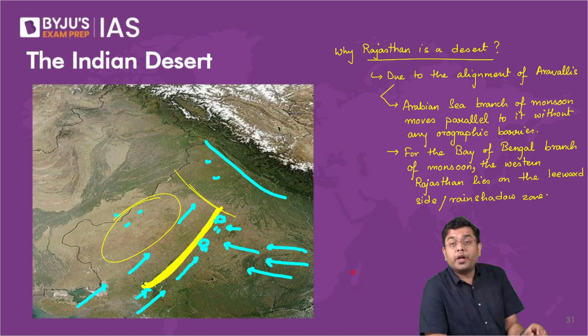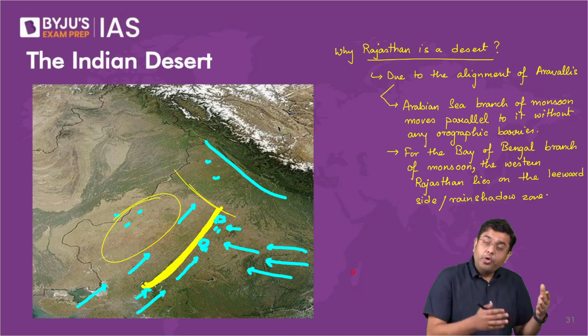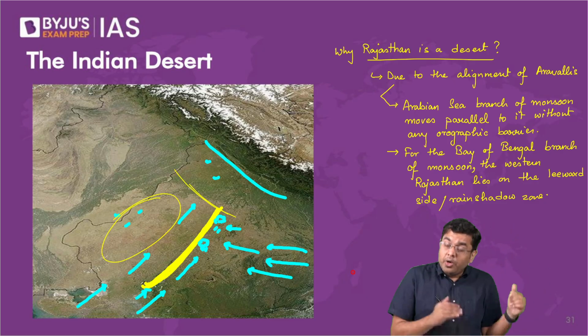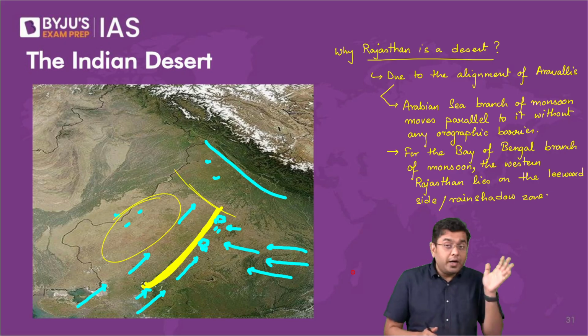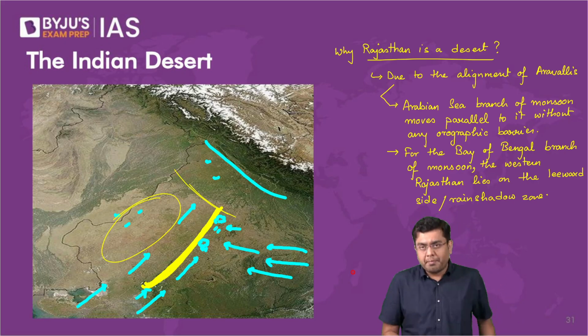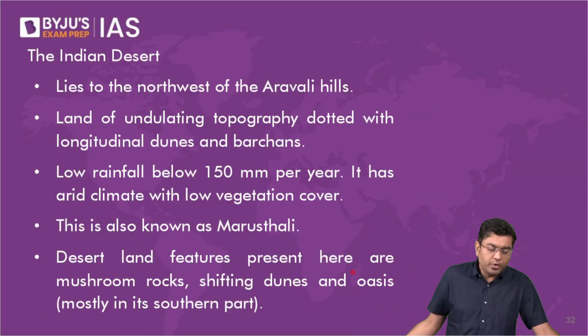If you take a look at the land areas around these latitudes, they are very dry or desert. Be it western Asia, Africa, or North America, these are deserts because these are the subtropical highs. So here the only way rainfall could have occurred would have been because of an orographic barrier. That orographic barrier does not exist, hence no rainfall.